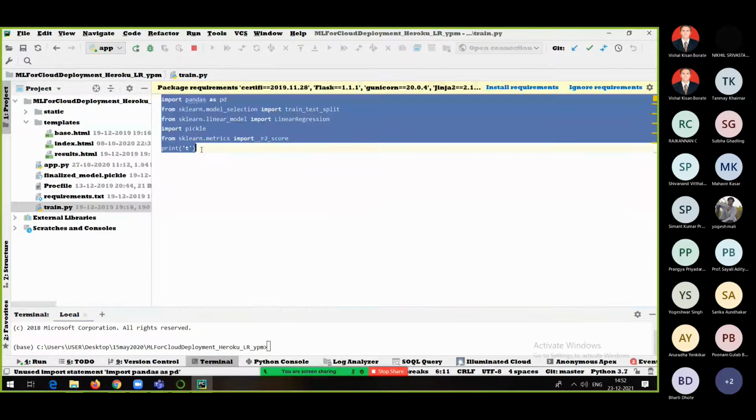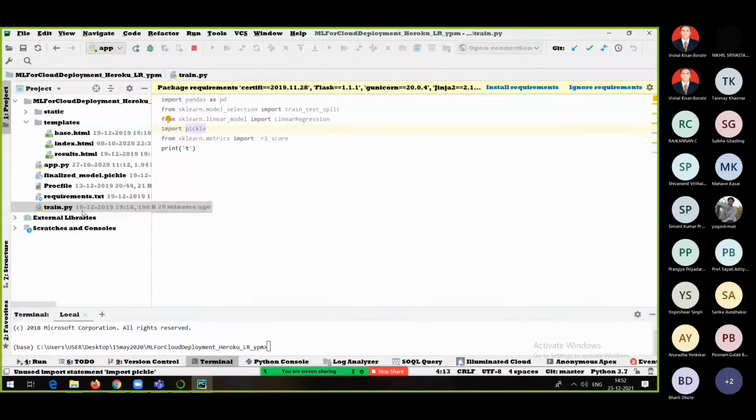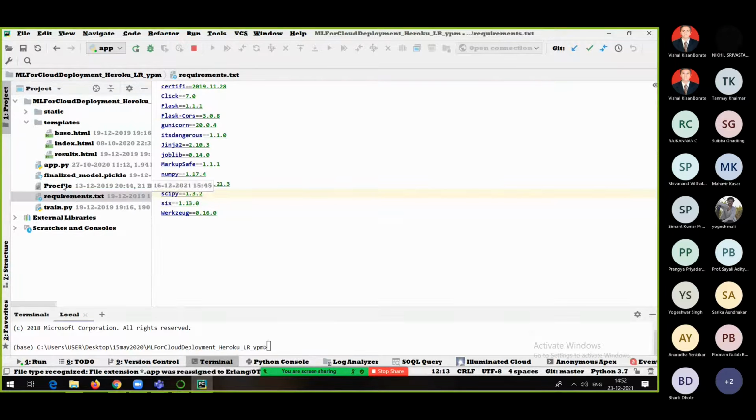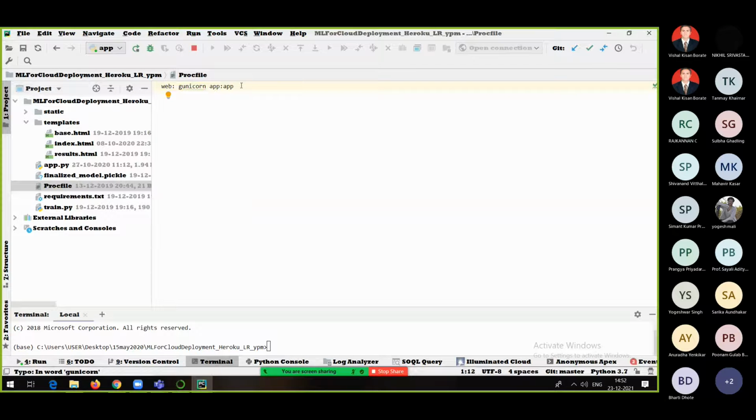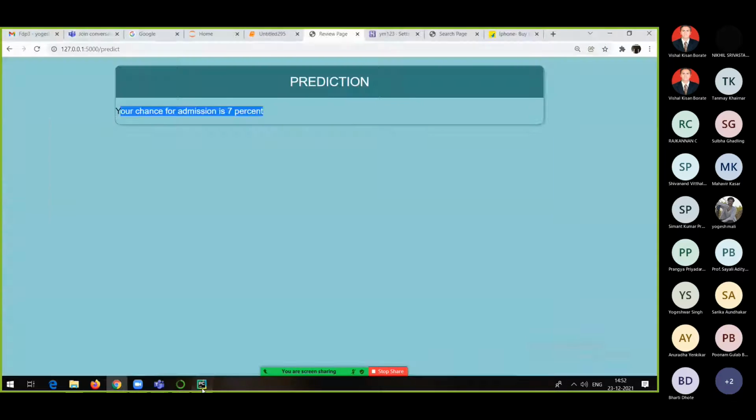Train.py is nothing but just imports, nothing else. Requirements.txt, I told you how to create it. Procfile you require if you want to deploy your application onto some cloud platform. For the cloud, you need to make use of a web server, and generally the default web server available on the cloud is gunicorn, and that's what I am giving. web: gunicorn app:app. It tells the cloud that our application is a web application and that we use this web server, that is Gunicorn.